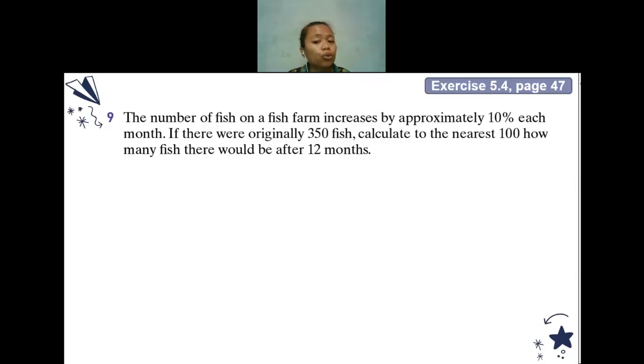So it asks you to round off to the nearest 100 after it has increased for 12 months. In each month, it increases by 10%. So can you help me? How many fish will there be in the first month?